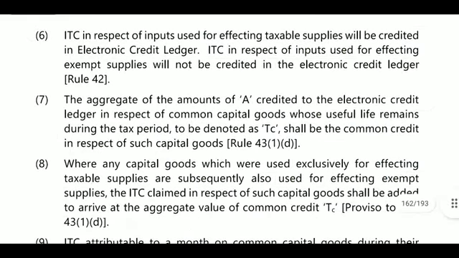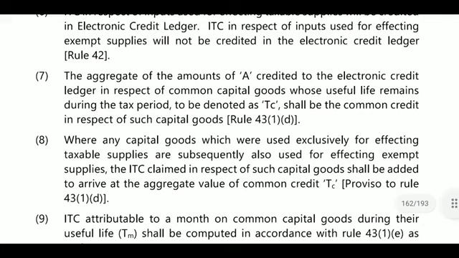Next, point 6. ITC in respect of inputs used for effecting taxable supplies will be credited to the electronic credit ledger. ITC in respect of inputs used for effecting exempted supplies will not be credited to the electronic credit ledger, which is exclusively used for exempted supplies, it will not be considered.